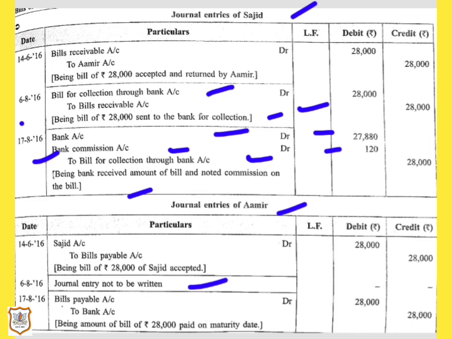Now in the books of Amir, as Amir has paid the amount, so his bank balance will decrease, so bank account will be credited, and his liability will also get reduced as he has made payment for that. So here bills payable account will be debited by rupees 28,000. So on maturity date, that is 17th August 2016, here bills payable account will be debited by rupees 28,000 and bank account will be credited by rupees 28,000. In narration we will write being amount of bill of rupees 28,000 paid on maturity date.